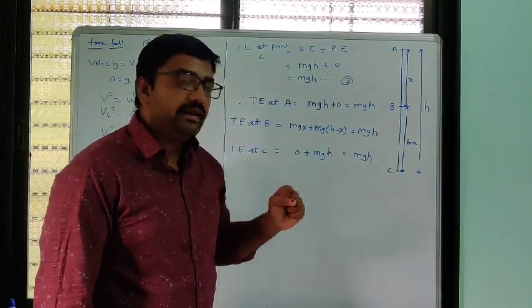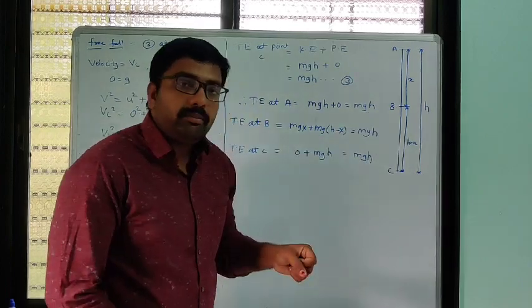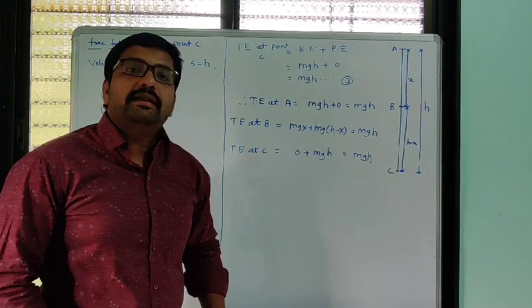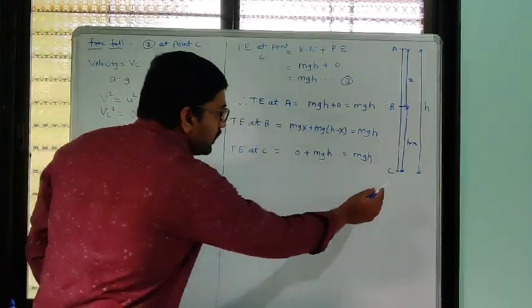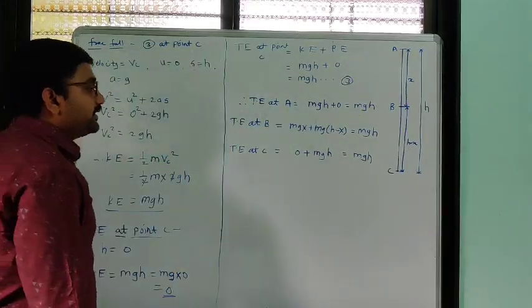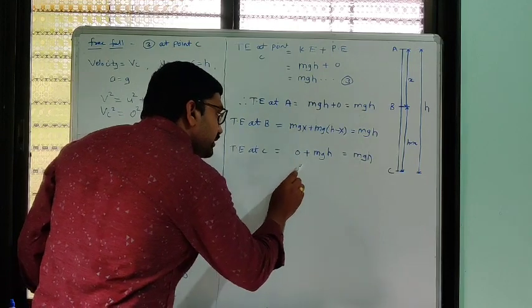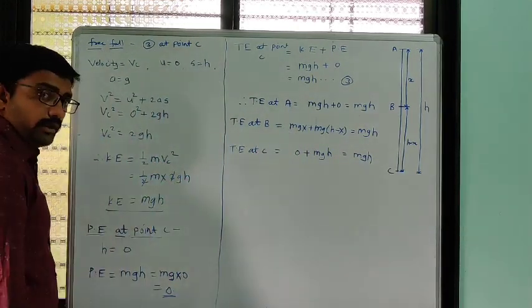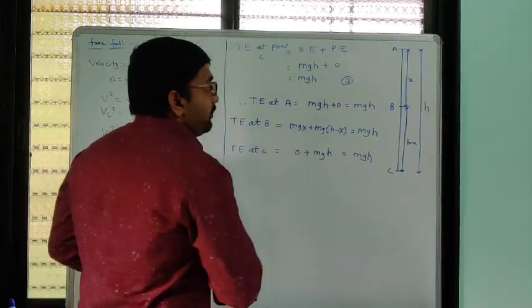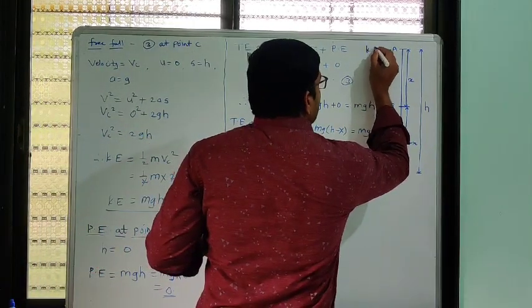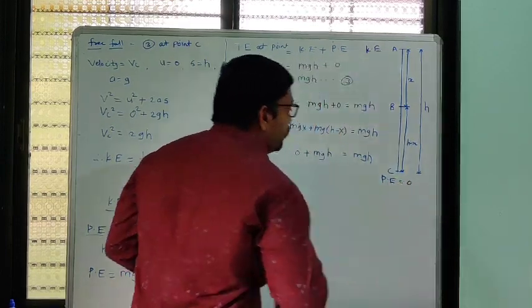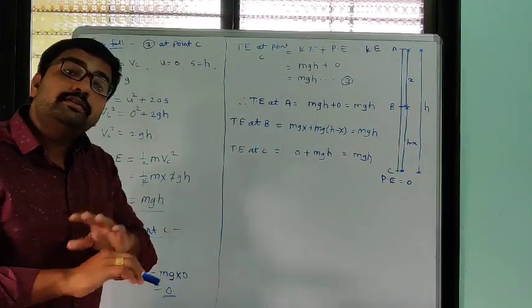At point A, what happened? Total energy is potential energy. Now at point B, what happened? Some energy is potential energy and some energy is kinetic energy. And now what happened on the ground? Potential energy is 0 and kinetic energy is how much? mgh. So here kinetic energy is 0 and here potential energy is 0, but total energy remains constant.